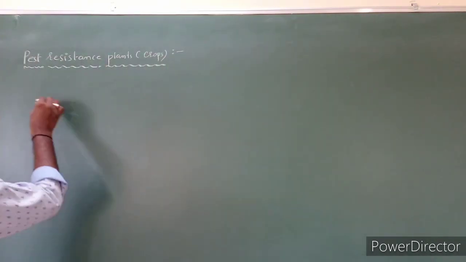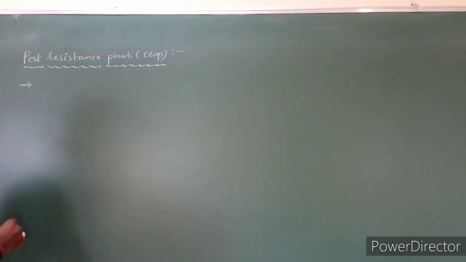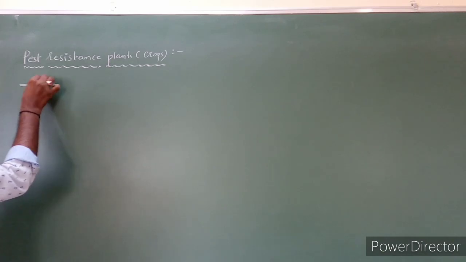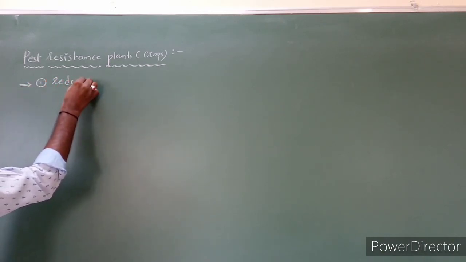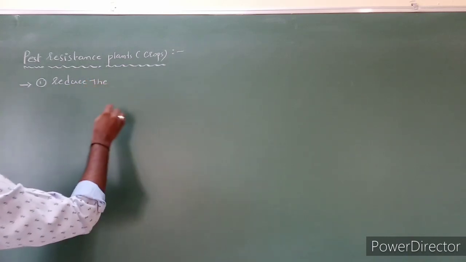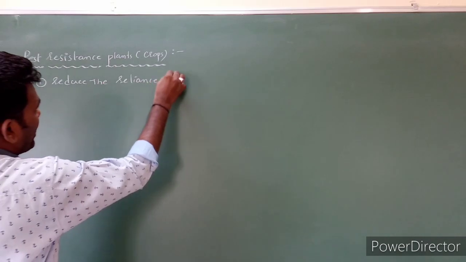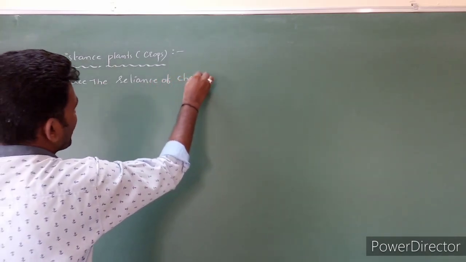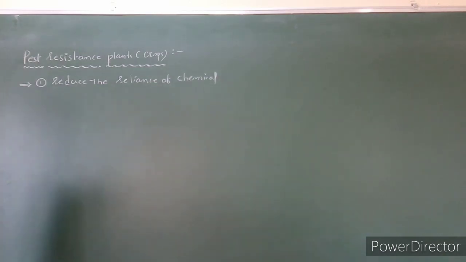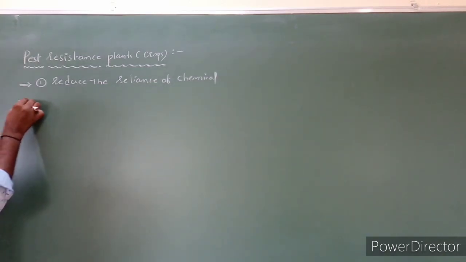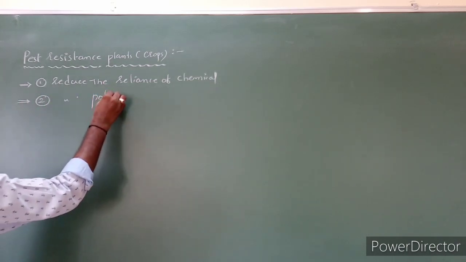Here the main uses of providing pest resistant plants are, the first one is to reduce the reliance on chemical use or chemical fertilizer use. And the second one is we can reduce pollution.